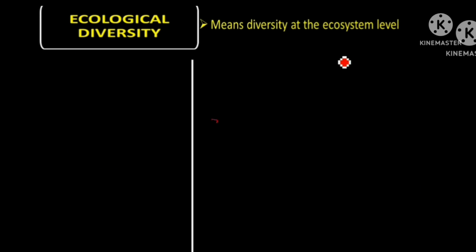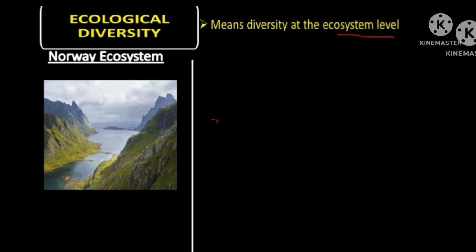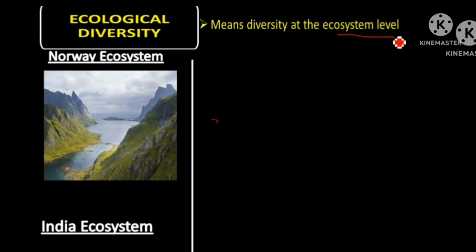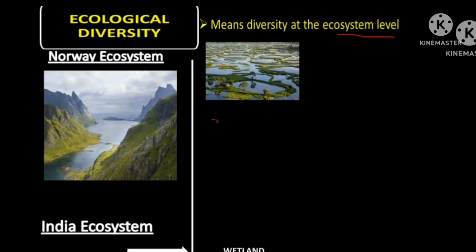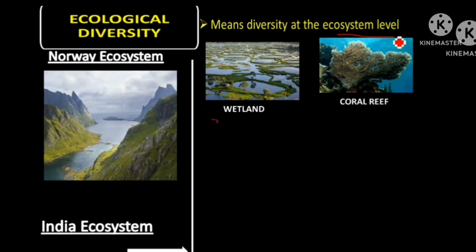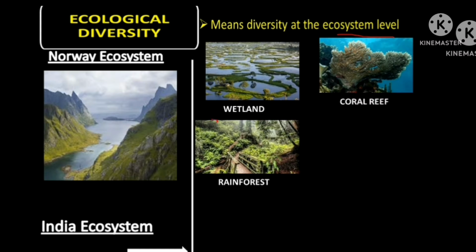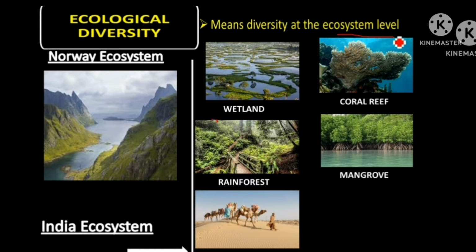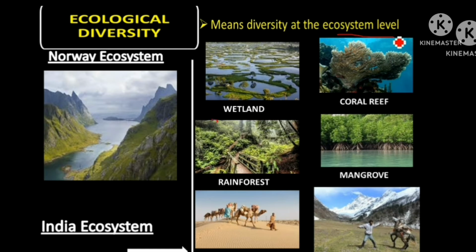Now ecological diversity. Ecological diversity means diversity at ecosystem level. A place like Norway ecosystem is less diverse when compared to Indian ecosystem. In Indian ecosystem, there are so much of variety like wetland, coral reef, rainforest, mangrove, desert, alpine meadow, estuary. Like that, India is having so many varieties at the ecosystem level. Whereas a European country like Norway, their variety is less. They have only same type of ecosystem. So this represents ecological diversity.